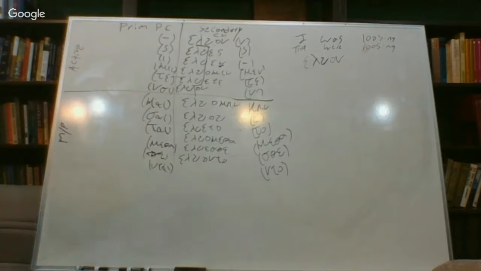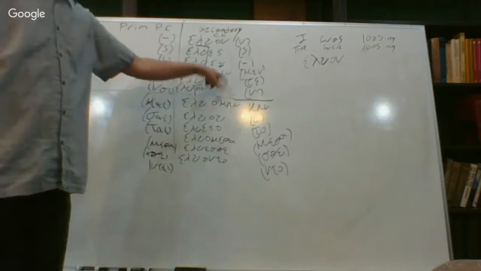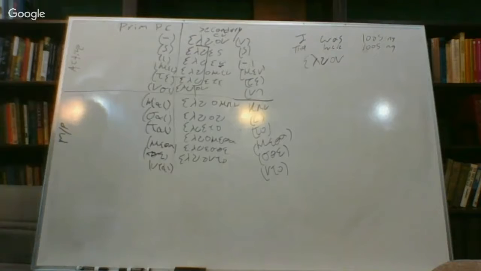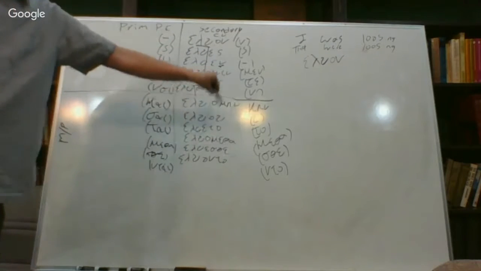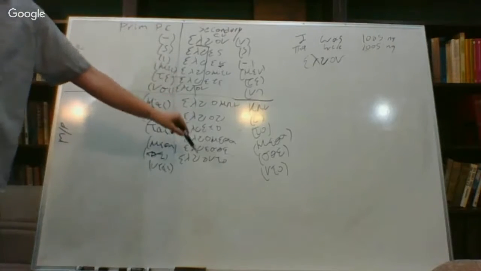So know this chart so you can quickly understand the difference between the primary active or primary middle passive versus the secondary active or the secondary middle passive. So the primary middle passive will never look like this. There are similarities, but there is no overlap from the primary to the secondary.